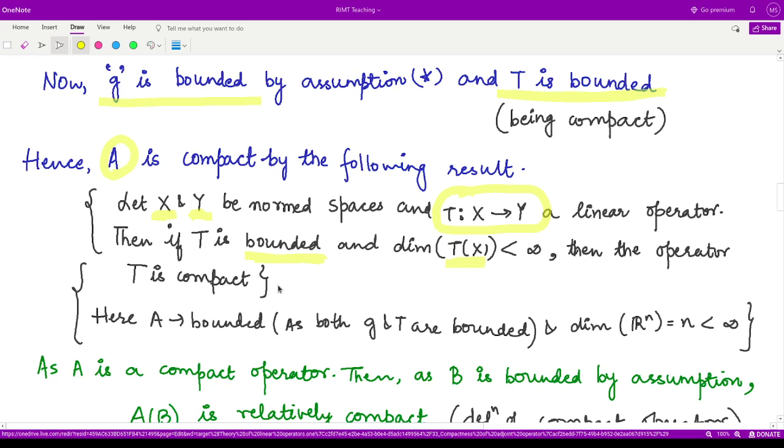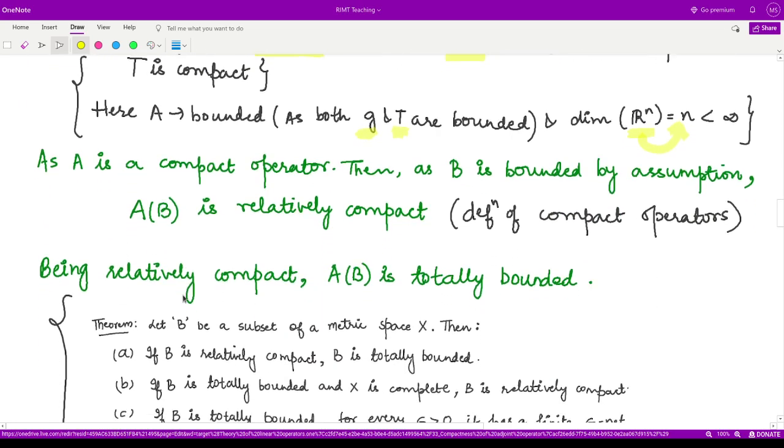So this is a result. Because here A is bounded, since both G and T are bounded, and the dimension of Rn, which is equal to n, is finite, we can apply this result to A and say that A is a compact operator.